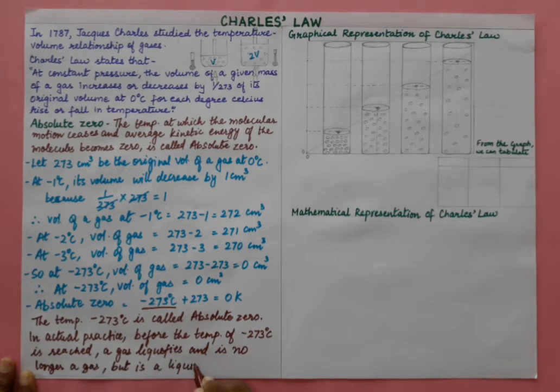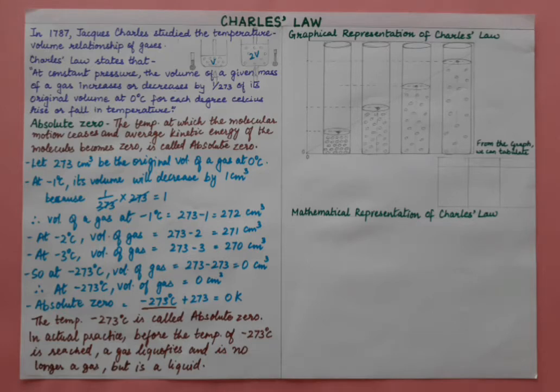So before reaching this temperature, all the gases will either turn to liquid or solid. That is why we are saying that practically it is not possible. We say that all gases liquefy or solidify before reaching this temperature. So this can never be reached, right? Therefore this is the lowest temperature that can ever be reached.